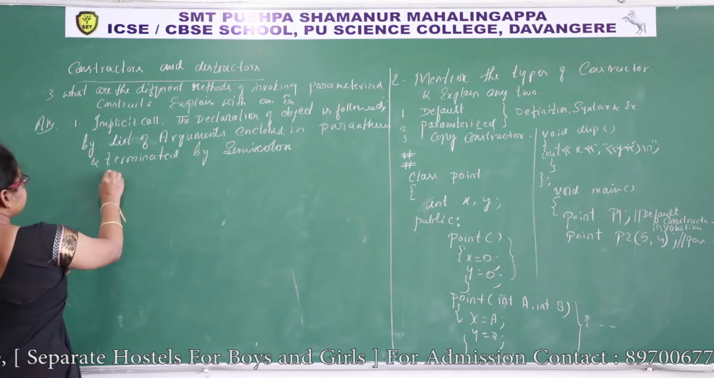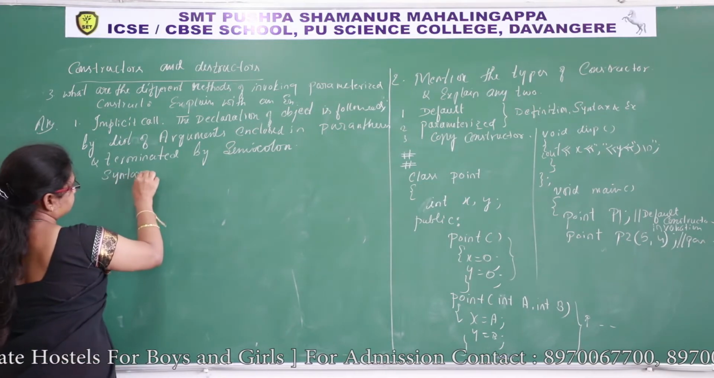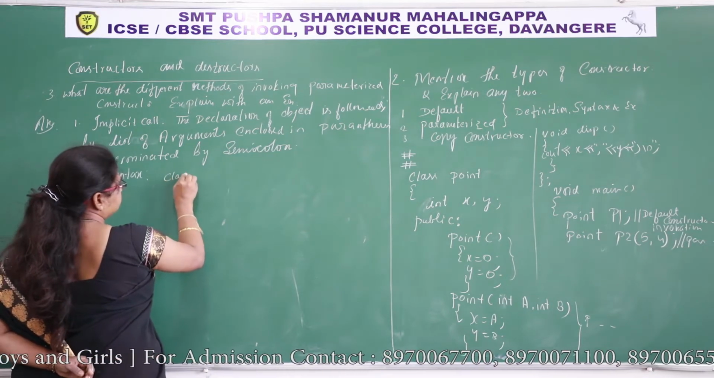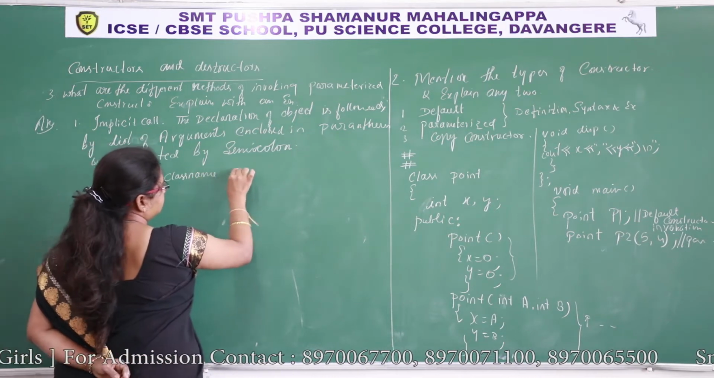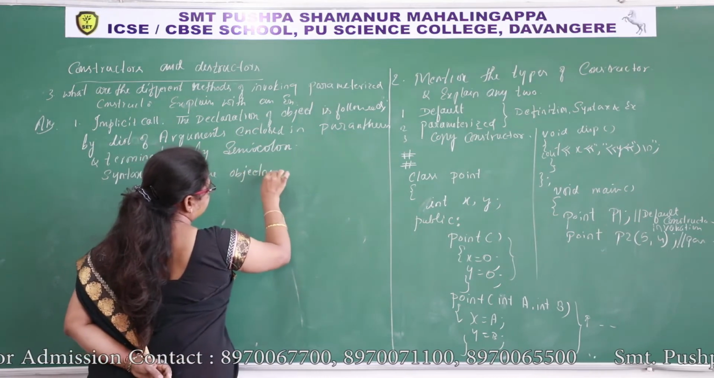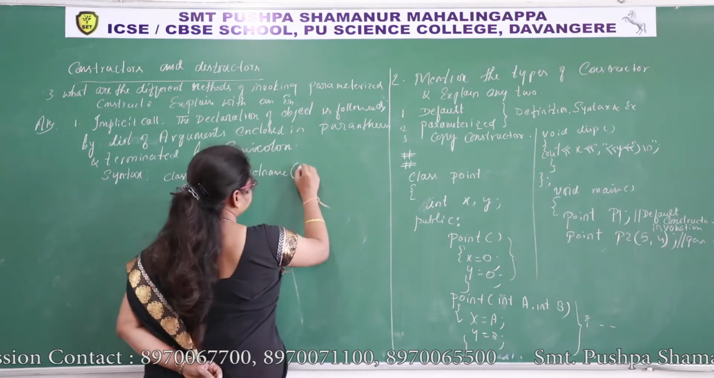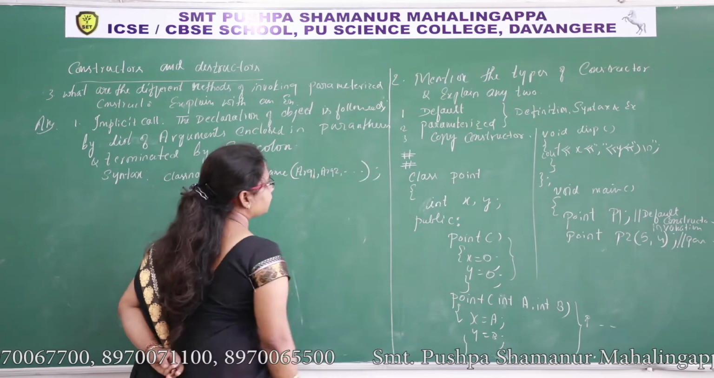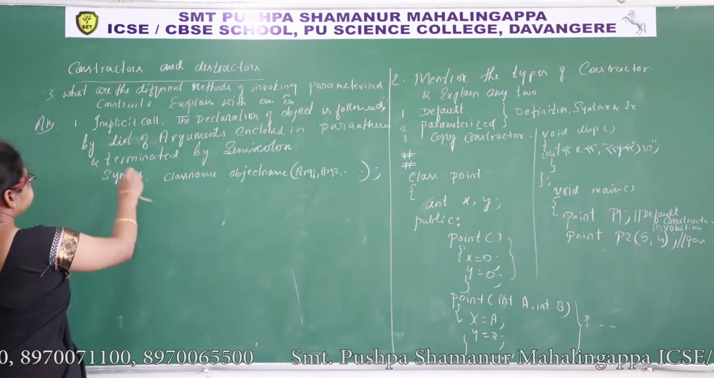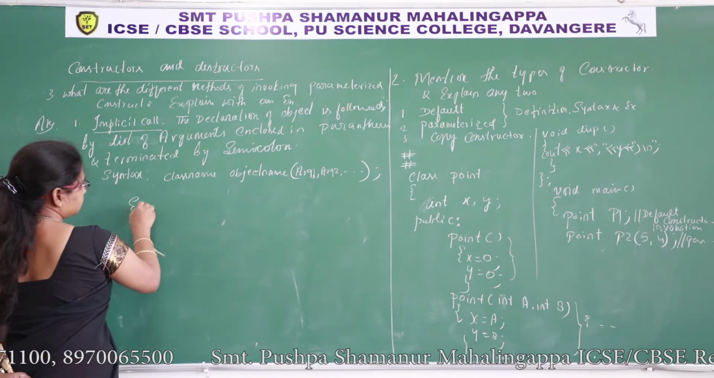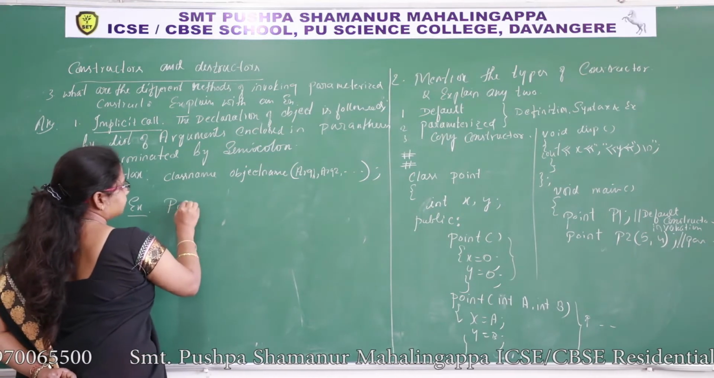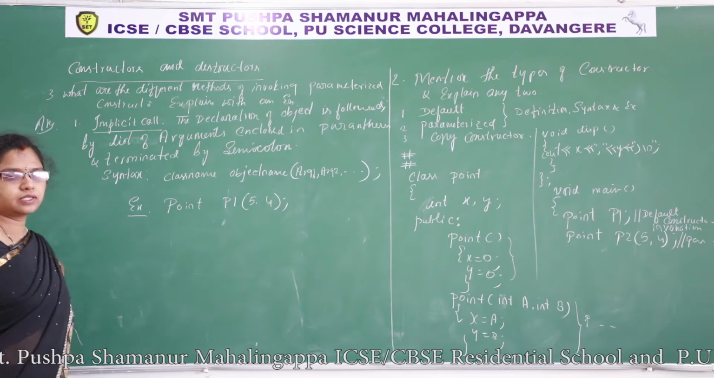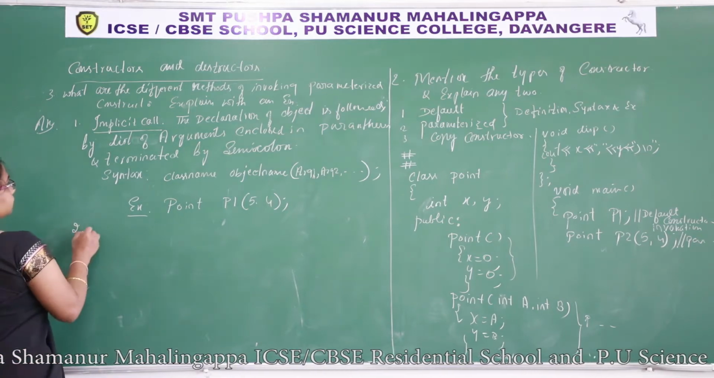Understood? So syntax, how to write the syntax? Declaration of object, class name, object name, open parenthesis, argument 1, argument 2, semicolon. This is implicit call. Example, point P1 of 5, 4. Like this you have to write. And next, explicit call.